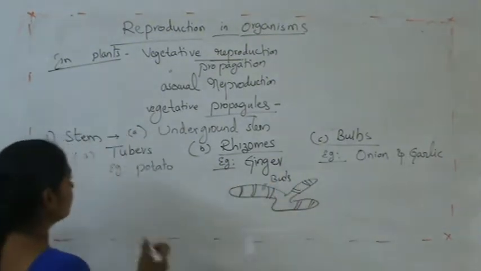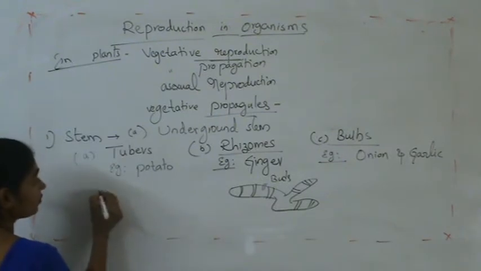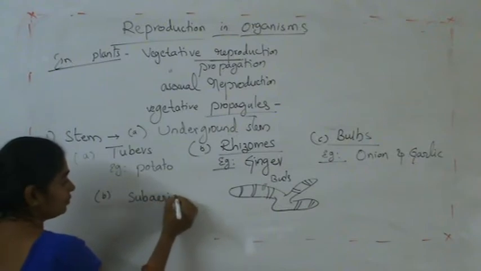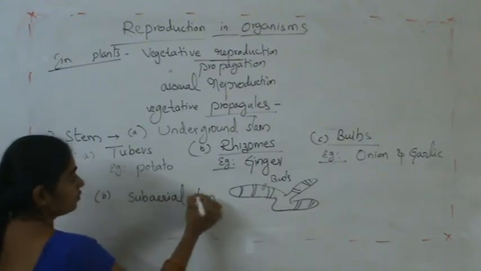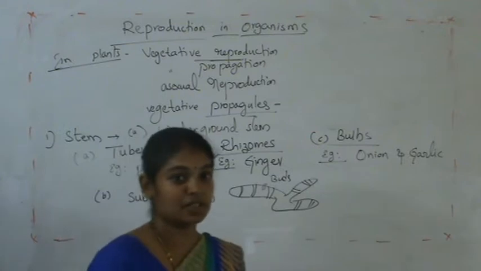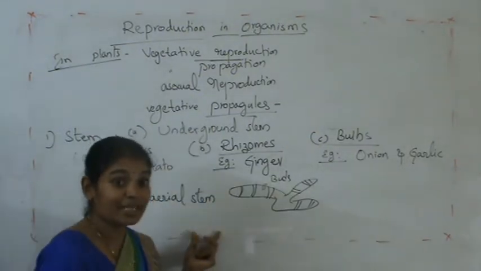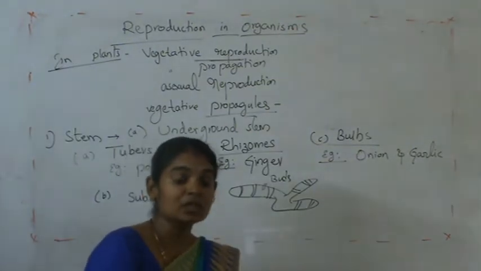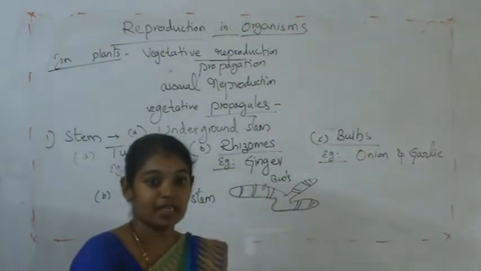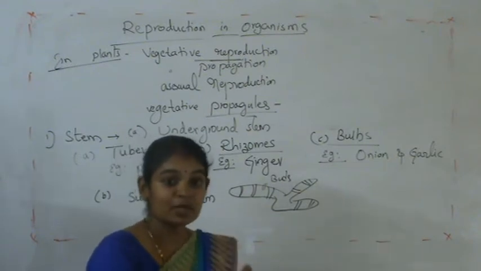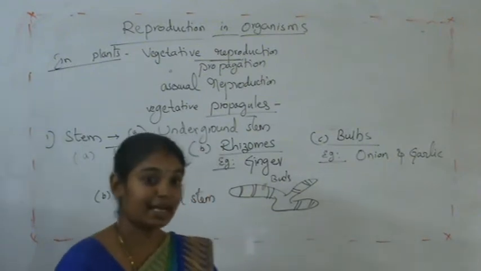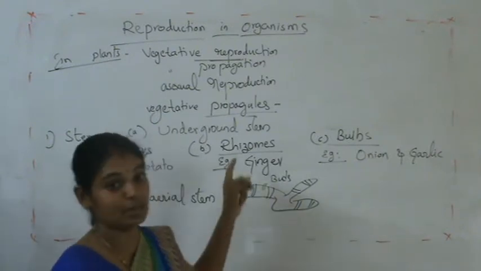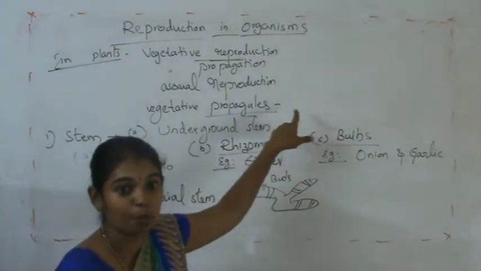The next one is the subaerial stem. In a subaerial stem, some part of the stem is underground and some part of the stem is visible. In the visible part, there are again different types of parts participating in vegetative propagation.